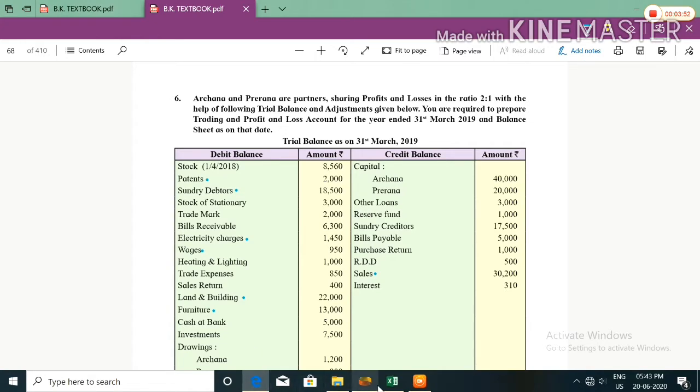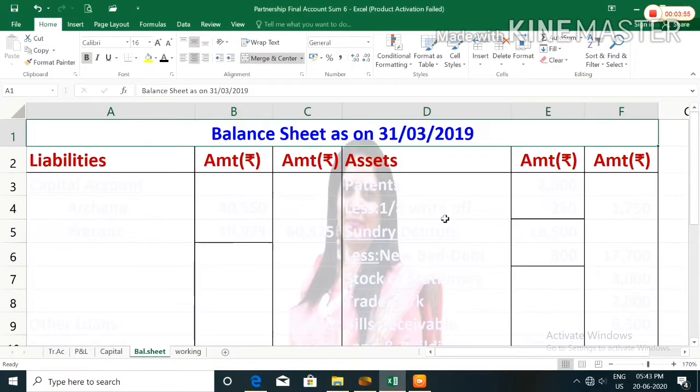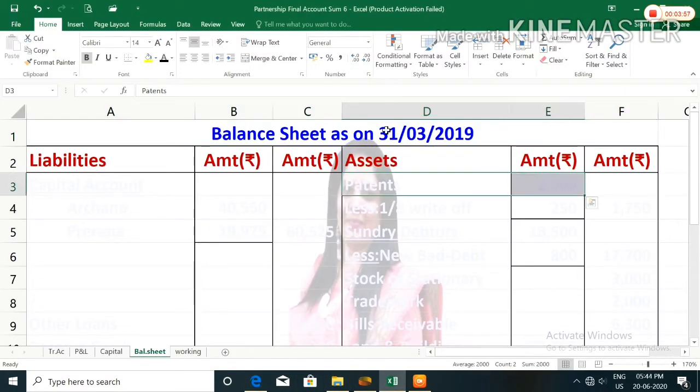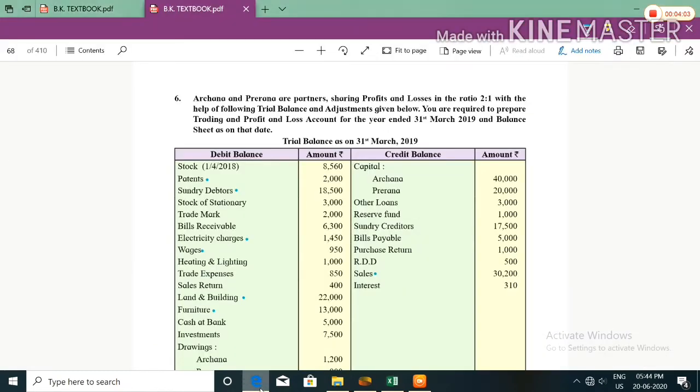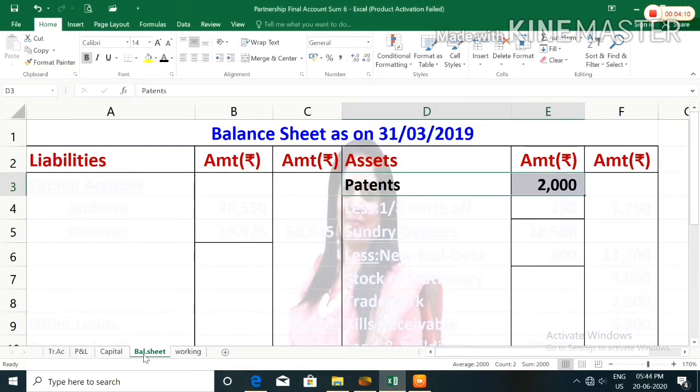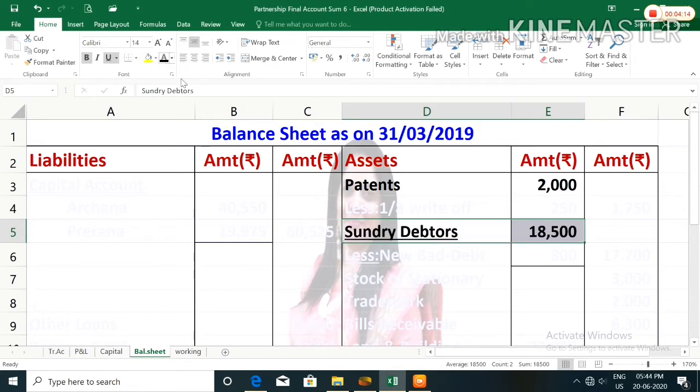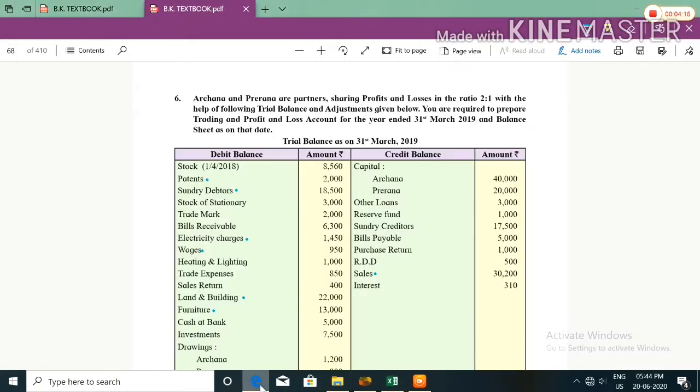Patent is an asset, so in balance sheet asset side we will record patent 2,000. Sundry debtors 18,500. Debtors are also an asset, so in balance sheet asset side we will record sundry debtors 18,500.